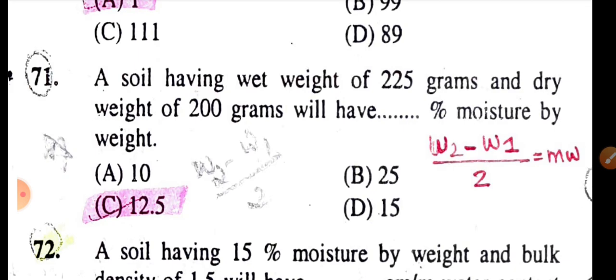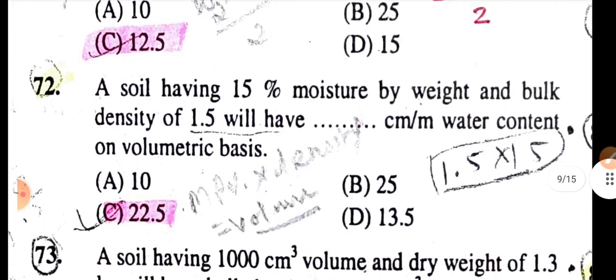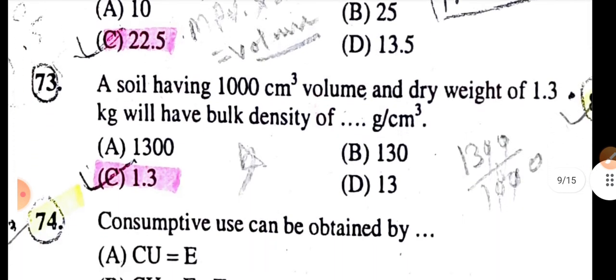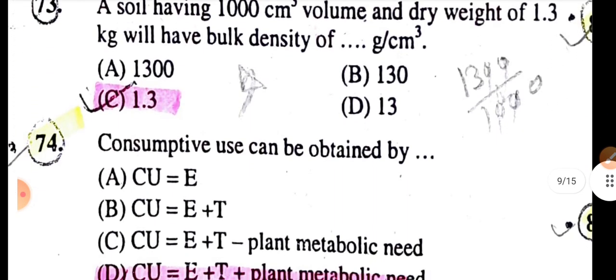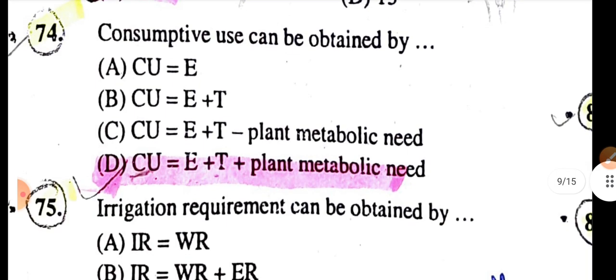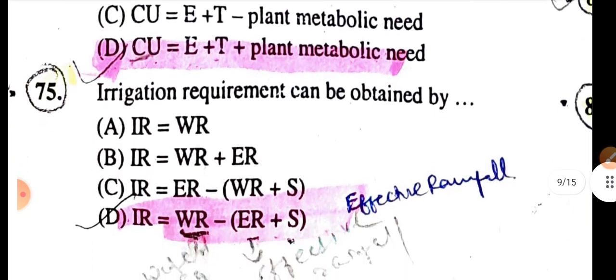(W2 minus W1) upon W1 is equal to moisture by weight. The soil having 15% moisture by weight and bulk density of 1.5 will have 22.5 cm per meter water content on a volumetric basis. Density is equal to mass upon volume. Formula. Consumptive use can be obtained by evaporation, transpiration plus plant metabolic need.